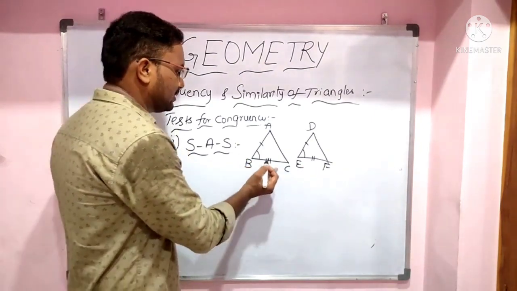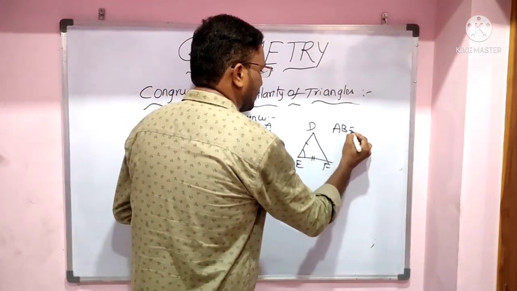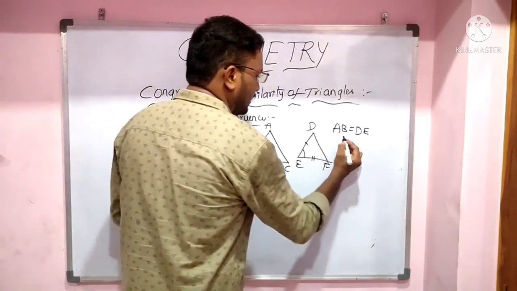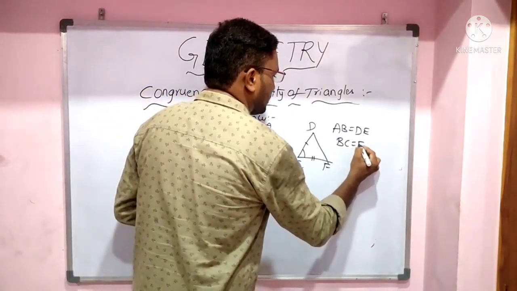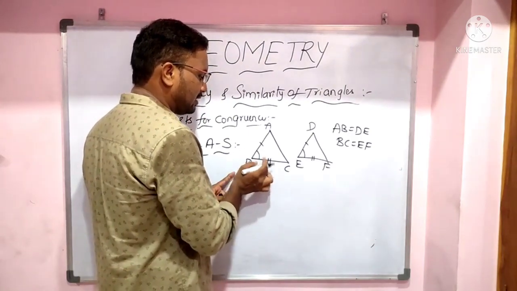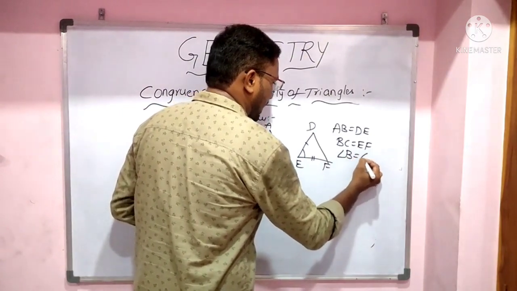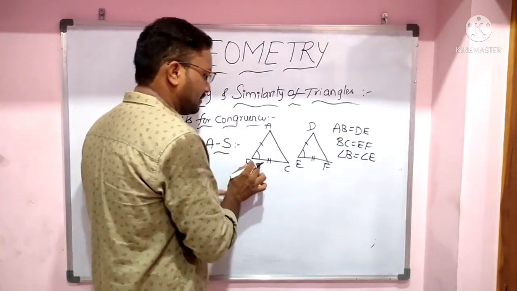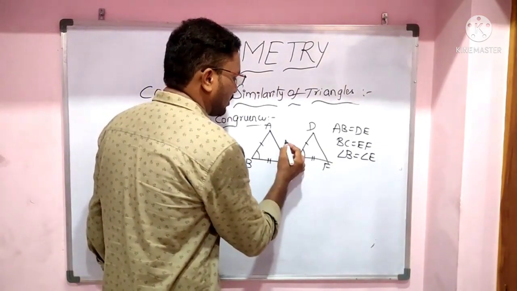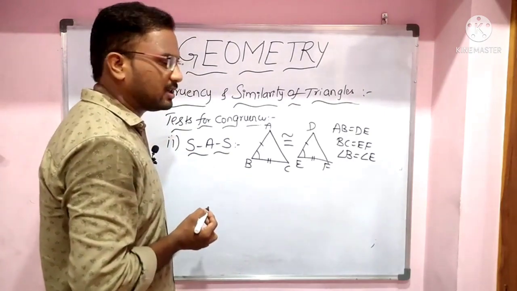In these triangles, here AB equals DE, and BC equals EF, and here the angle included between them, angle B, equals angle E. Hence, these two triangles are congruent. Triangle ABC is congruent to triangle DEF.